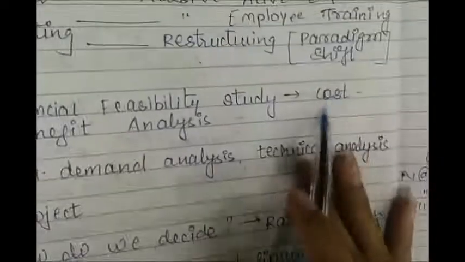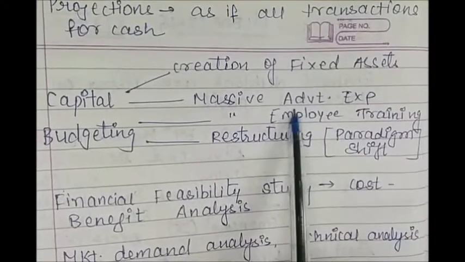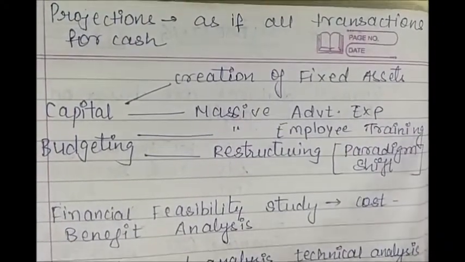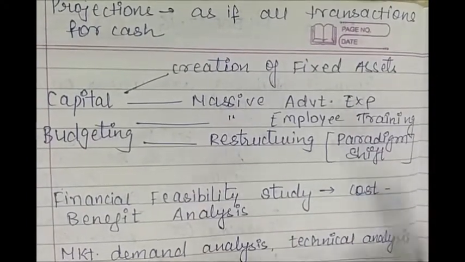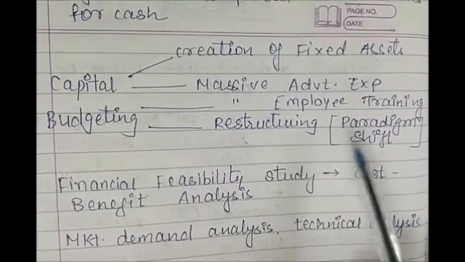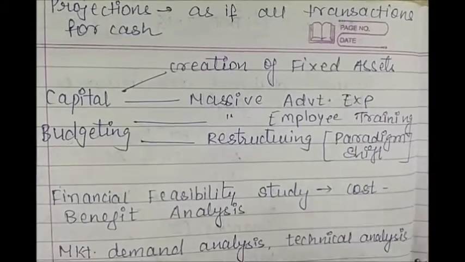And this investment may be for the creation of fixed assets, or maybe for conducting a very large-scale advertisement expenditure, or it may be an employee training program, or it may be restructuring, either in the form of say merger or acquisition, or starting a new plant or anything.